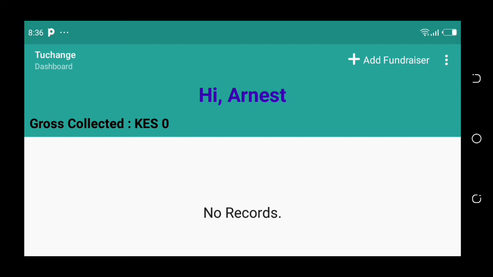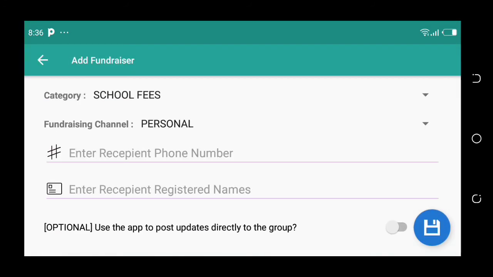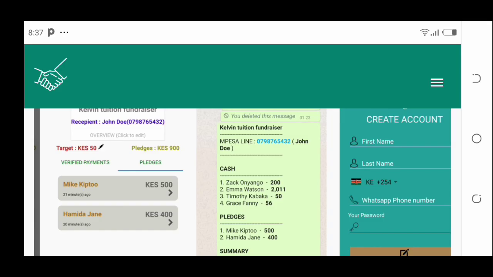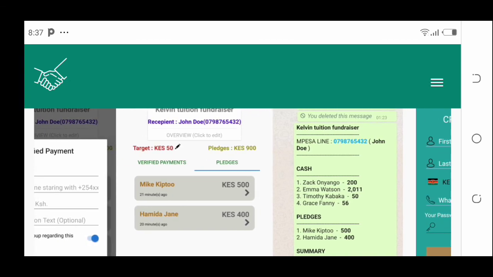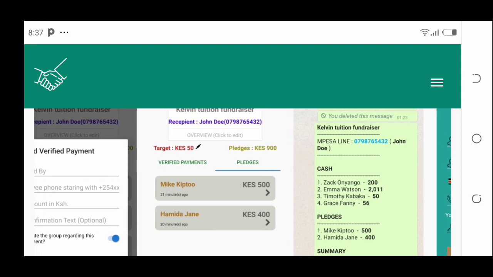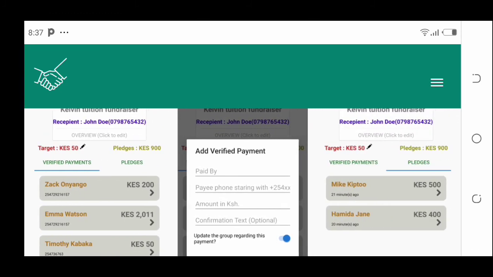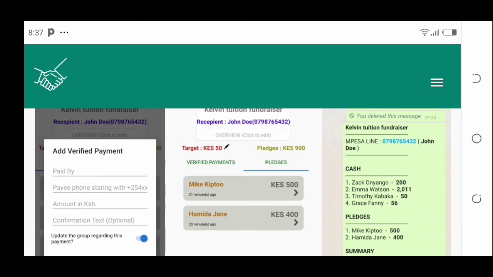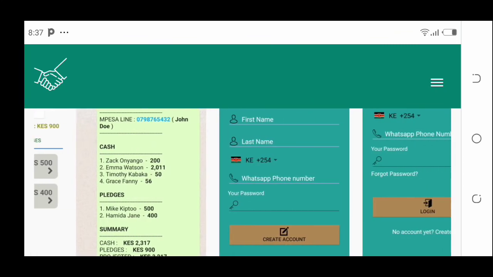When you start any fundraising, you'll find that you enter the recipients' registered names, which means you'll enter the names of the people that are in your group. Now, documents will look this way. If someone has just contributed or given a pledge, it will show you all this. And then you can contribute as well. This is what will come out later on. This is how it will be.